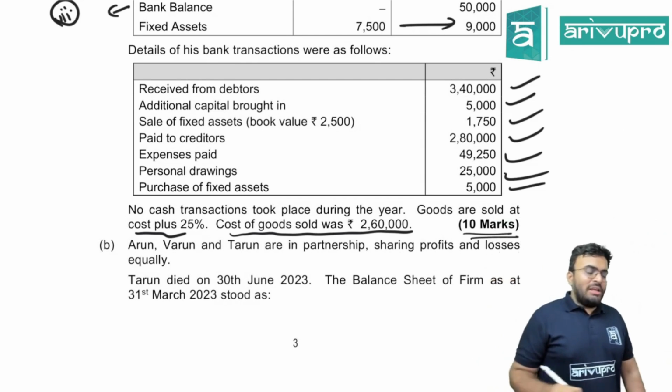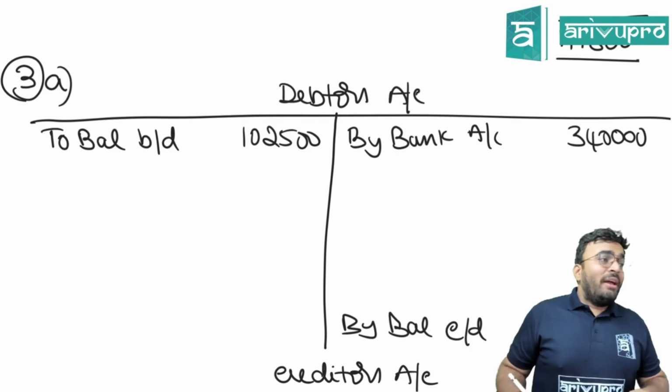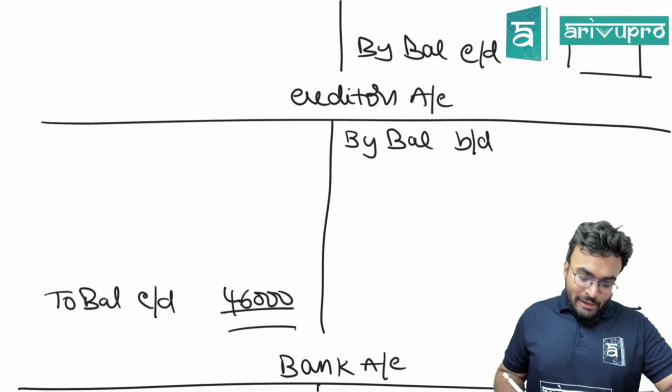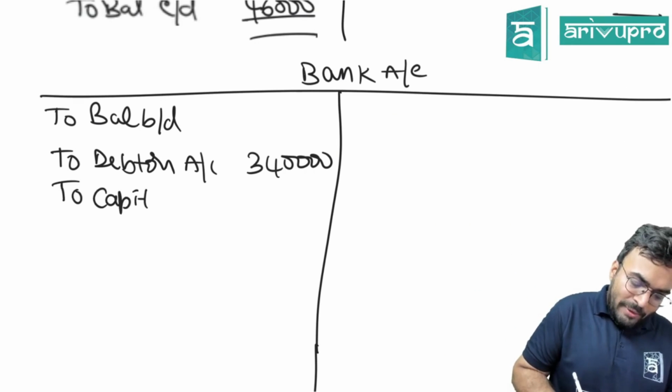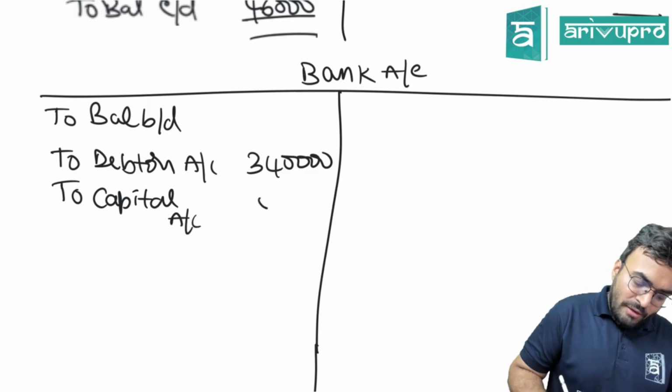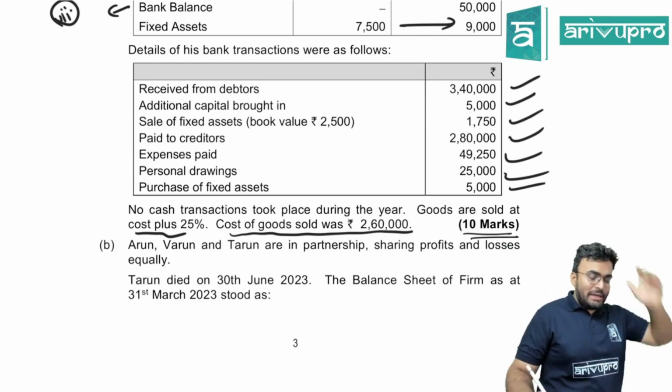Next, additional capital brought in. Bank account debited to capital account. How much? 5,000. Remember when you prepare balance sheet to add that.